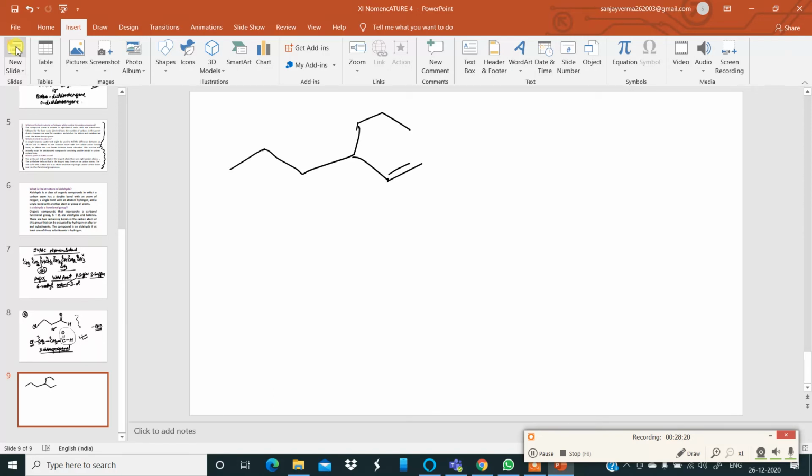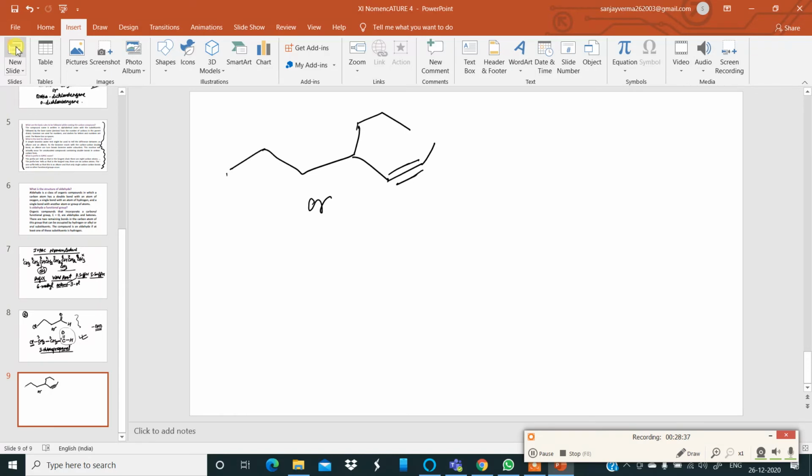Here there is a triple bond and then a single bond. So this is the bond line notation structure, which may be opened up in this manner. I am opening it up.